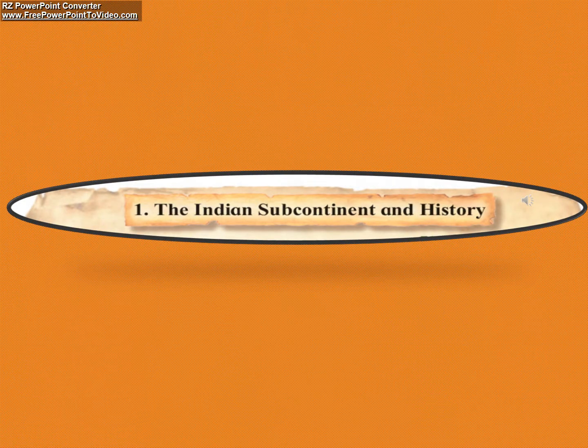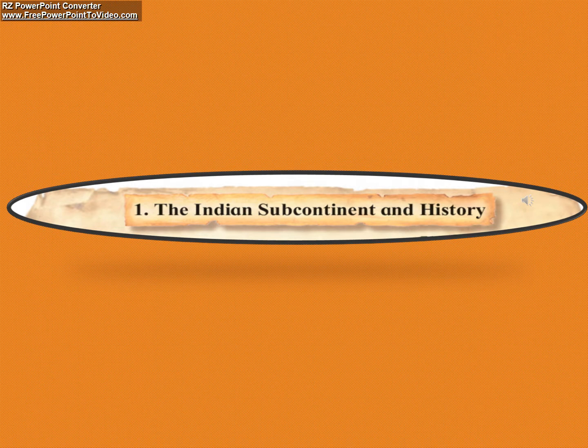Students, the first chapter, the Indian subcontinent and history. We will start from where we left off yesterday. We have completed 1.2, geographical features of India. We were supposed to start with the important regions of India.